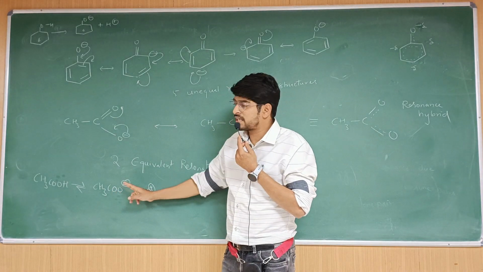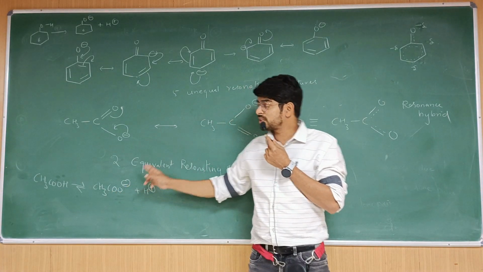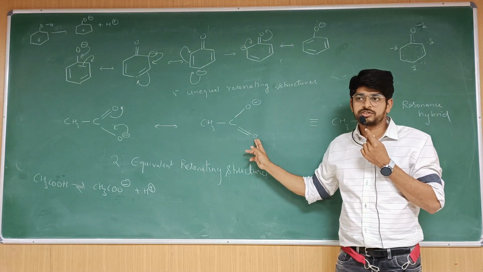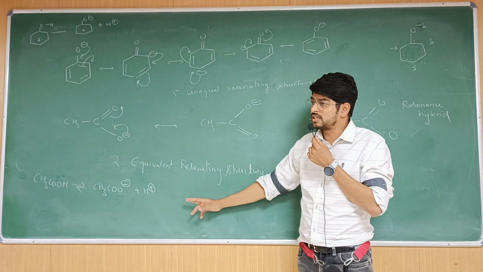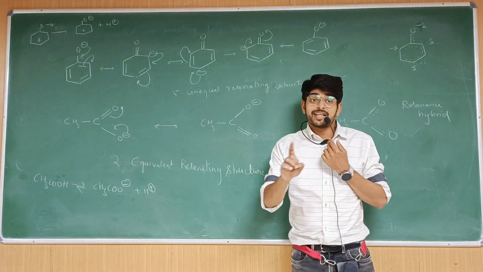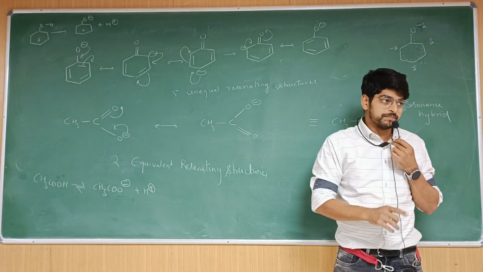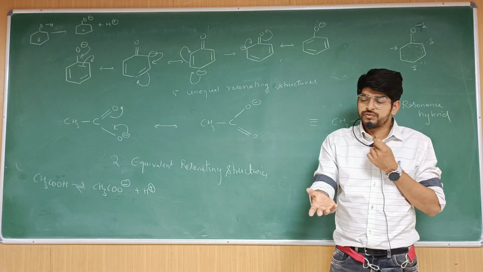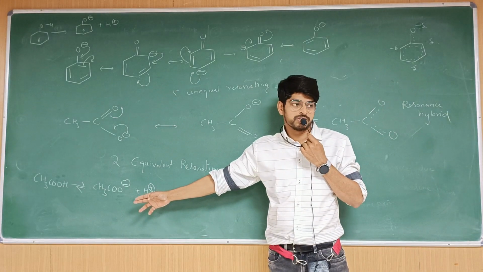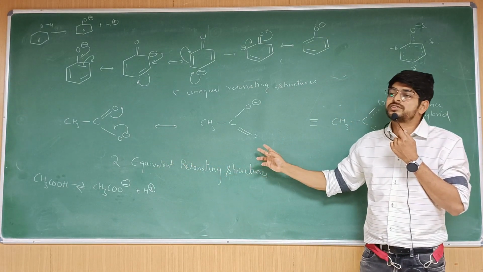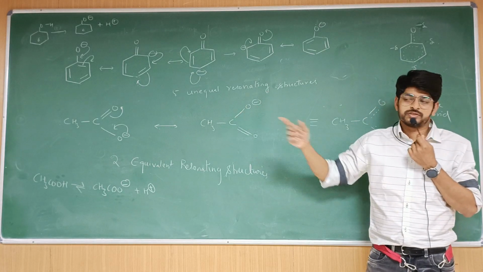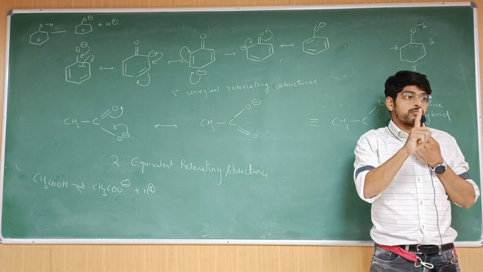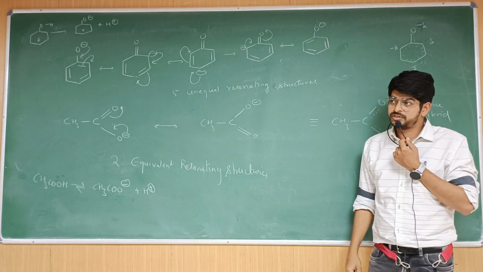Because H+ will attack if a negative charge is there, but the negative charge is undergoing resonance and delocalization, so H+ will not know where to attack. So it will remain as H+ in the solution. So acetic acid is stronger than phenol. That is proof that the acetate ion is more resonance stabilized. That means equivalent resonance structures are more important than more resonating structures. That is what we are understanding under the point of stability of resonating structures. Is that clear?